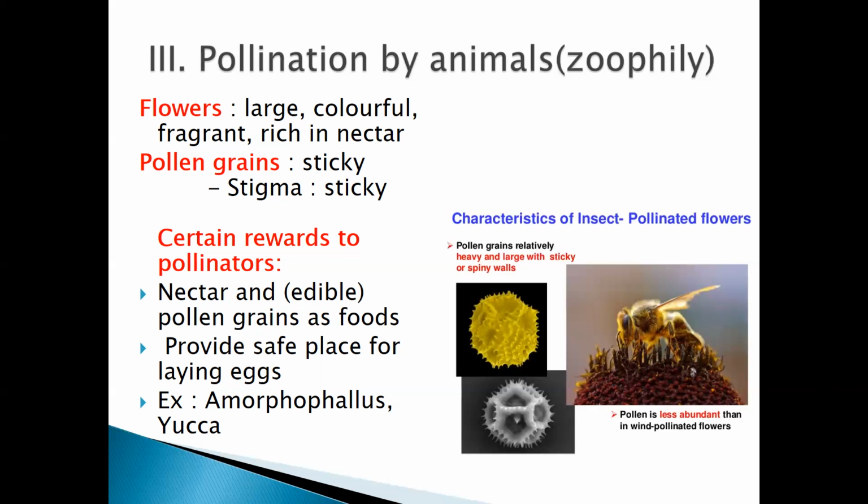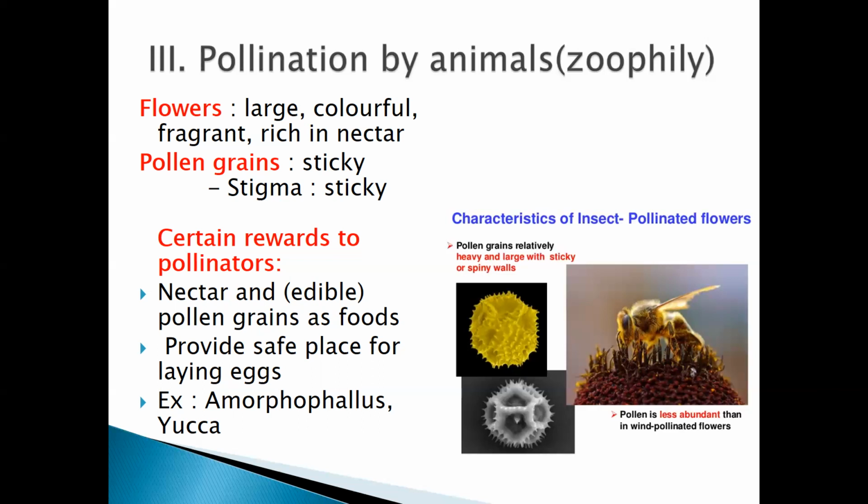When they lay their eggs there, the eggs incubate in the flower itself. Incubate means they grow inside the flower itself. So some of these insects use this flower as a safe place to lay eggs. So this is also one of the rewards for them.